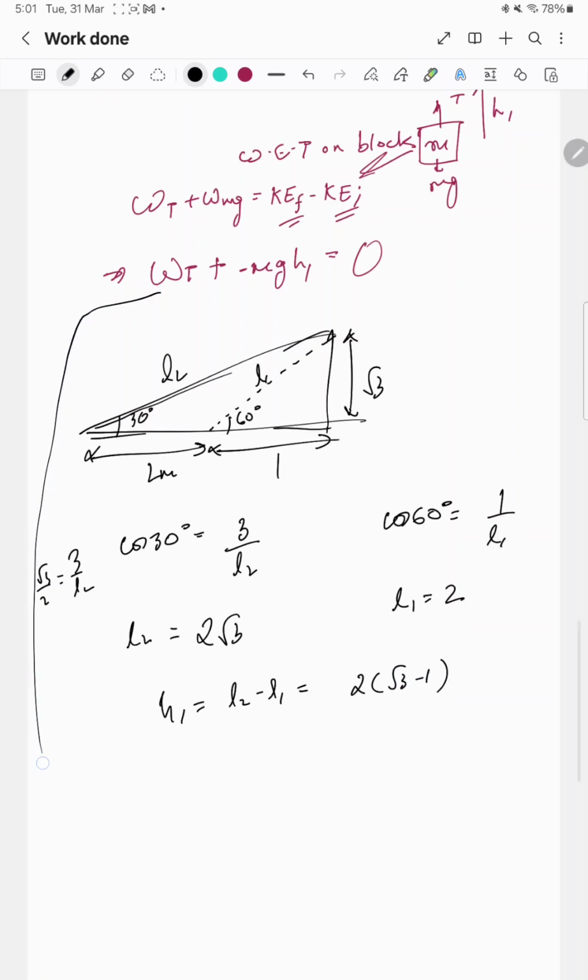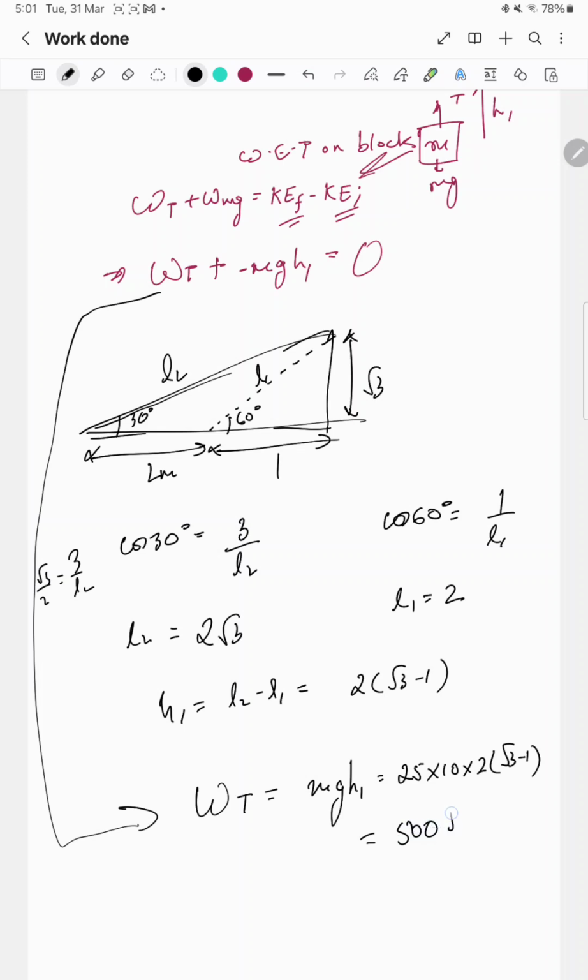So now coming here we can get work done by tension will be equal to mg h1. So this will be 25 into 10 into 2 root 3 minus 1. So this is 500 root 3 minus 1.